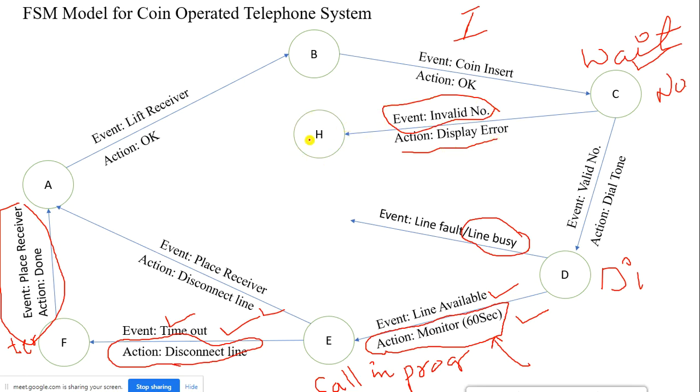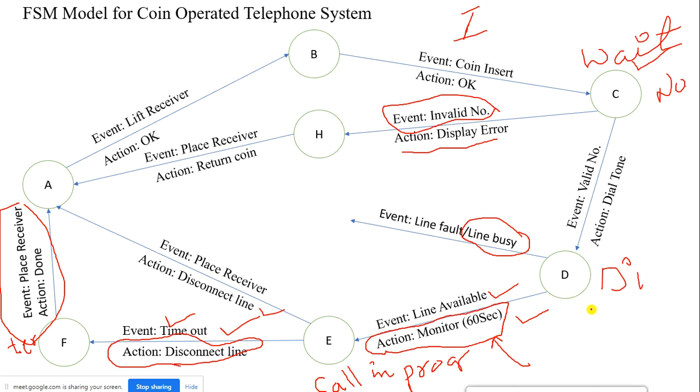After this I need to get my coin back, so I place the receiver back and return the coin, because the call is not connected, it is incorrect, it is disconnected midway itself. Now this is one cycle.